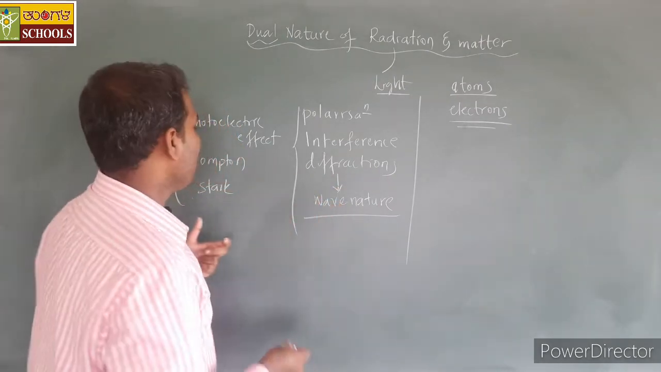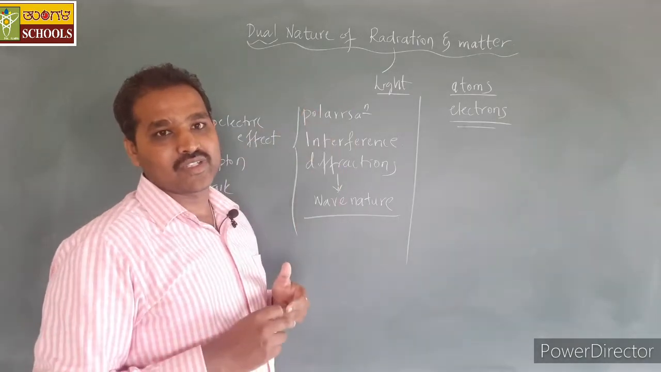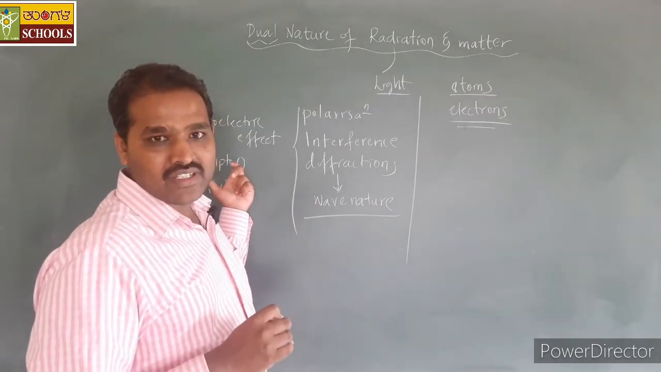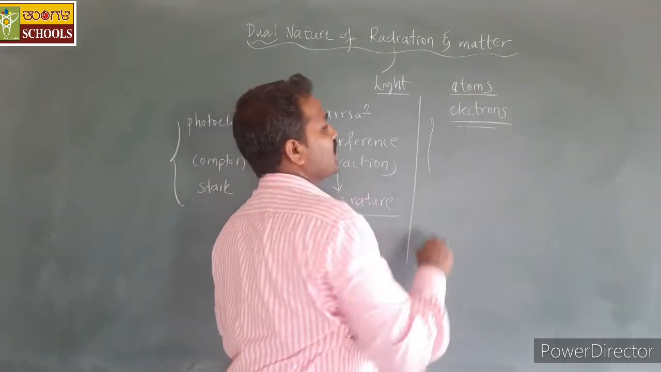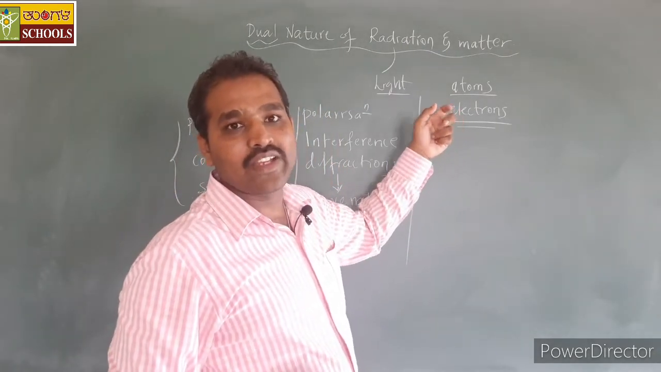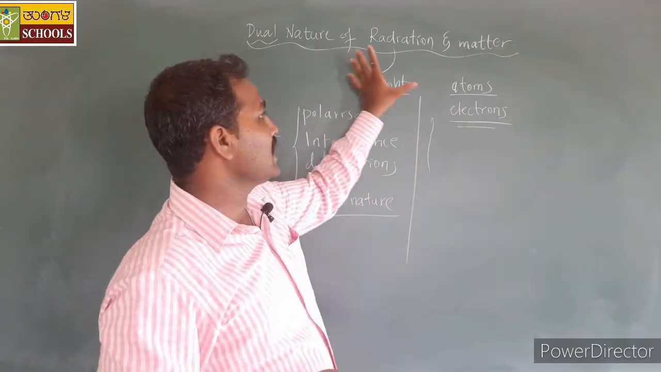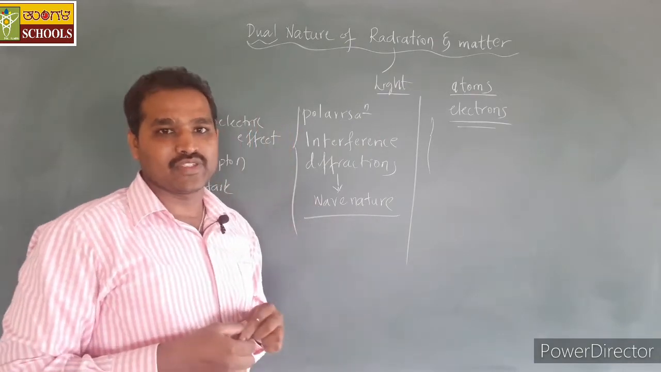Hence both wave nature as well as particle nature of the light is established. In different conditions they will exhibit both particle as well as wave nature. In this chapter we are also going to see that the electron or the matter also exhibits the wave nature. Hence, both radiation as well as matter exhibit both particle as well as wave nature.